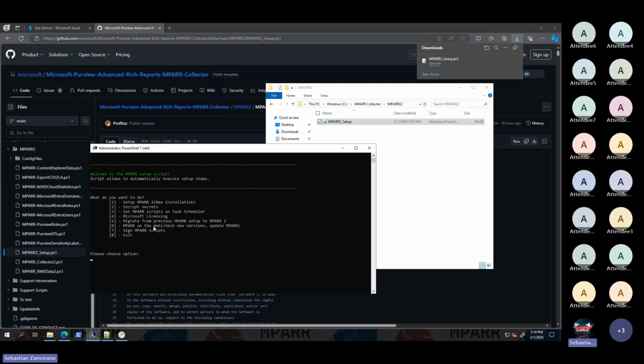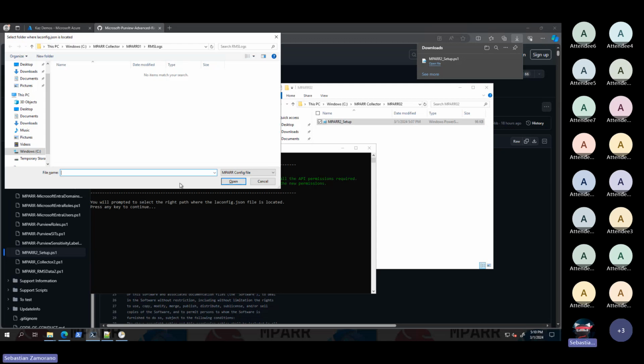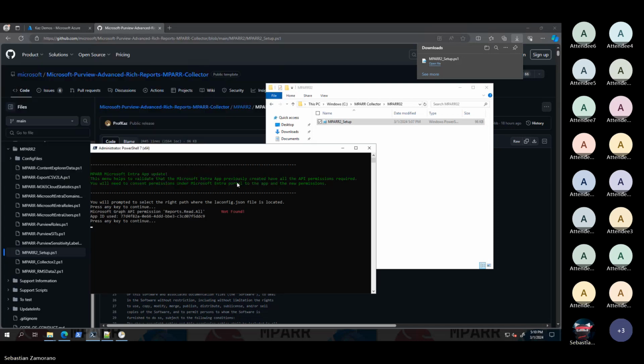Let me go, in that case, to number 5, migrate. The first thing is to check if we have all the permissions on our Microsoft Entra application. I need to select where the LA config file is located. For the moment, this is the original one. We will select here, and we need to take that specific file. That is the origin. Here we are identifying the application.